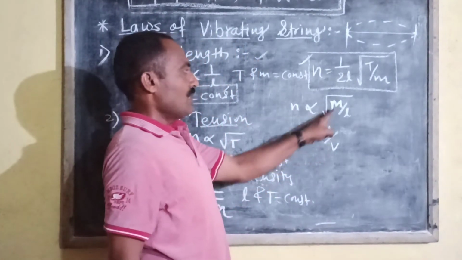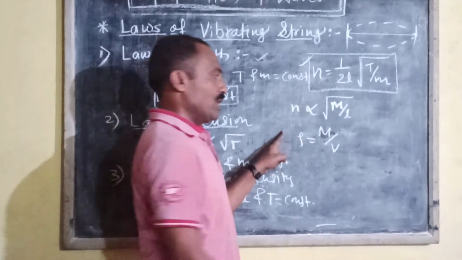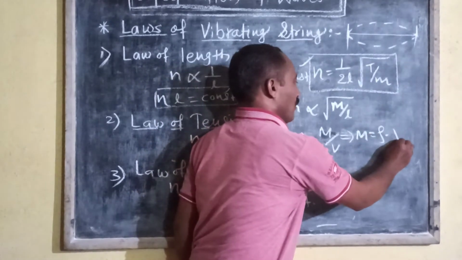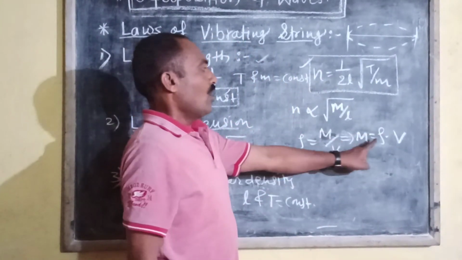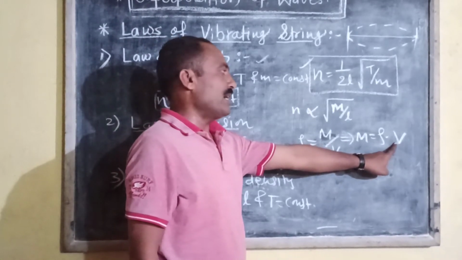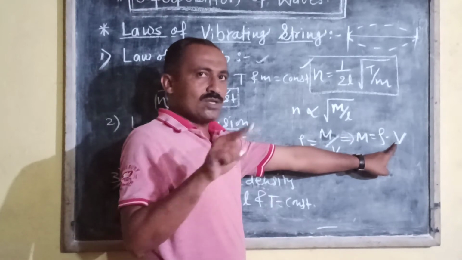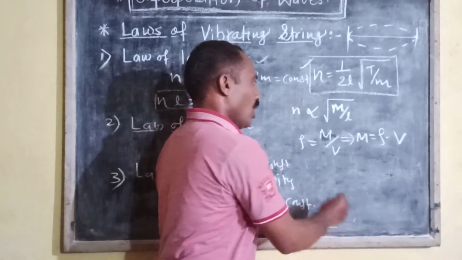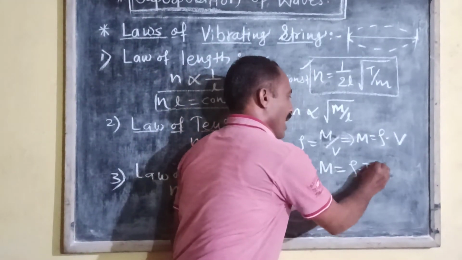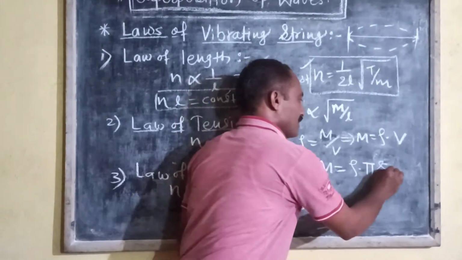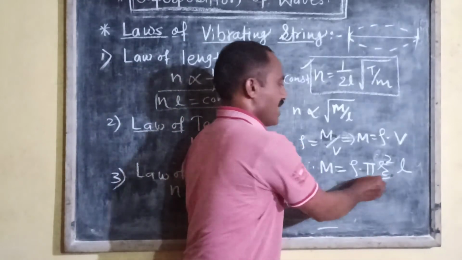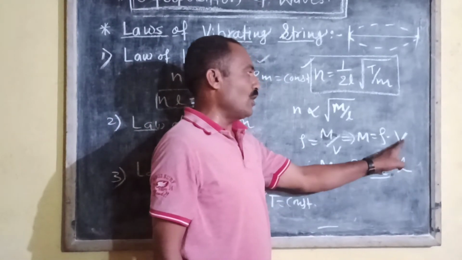From this equation, the mass M is equal to rho into V. The volume of the string is pi r square, that is the cross-sectional area, multiplied by the length, so we can write M is equal to rho into pi r square into L. Rho into pi r square means area, and area multiplied by length is the volume of the string.